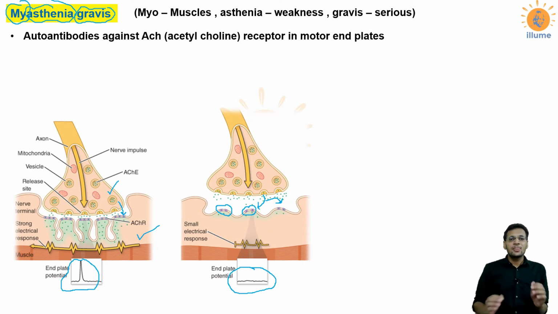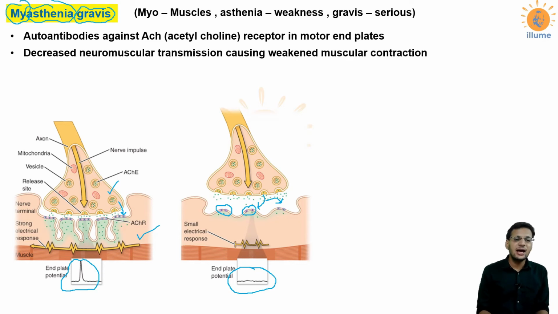That means the signal is present in the nerve, but it is not getting transmitted to the muscle. Say in this case, I want to move my hand. My brain is signaling the muscles present in the hand to move, but this signal is not reaching the muscles of the hand. That's why I won't be able to control the movement of my hand. This is what happens in myasthenia gravis.